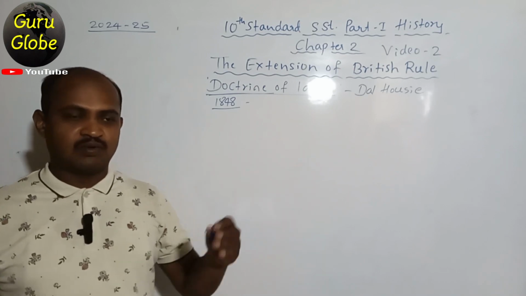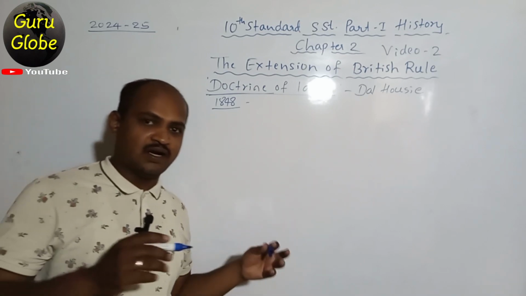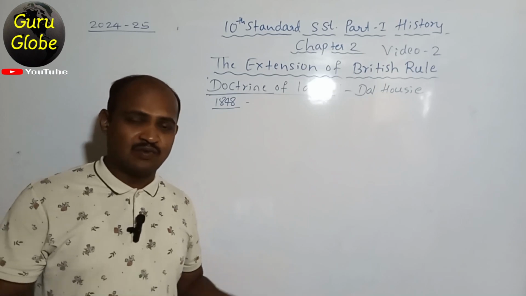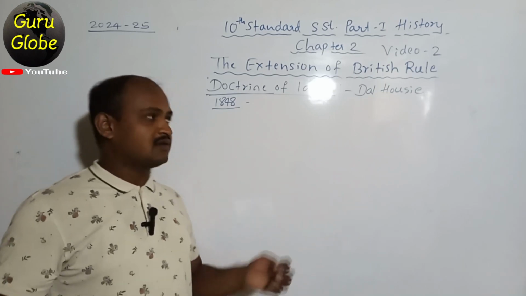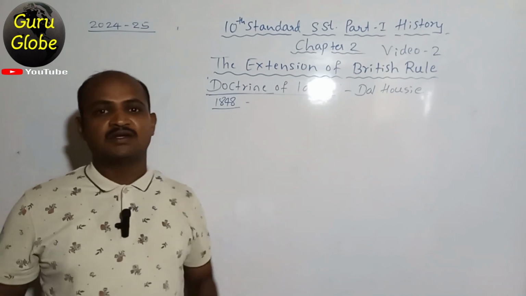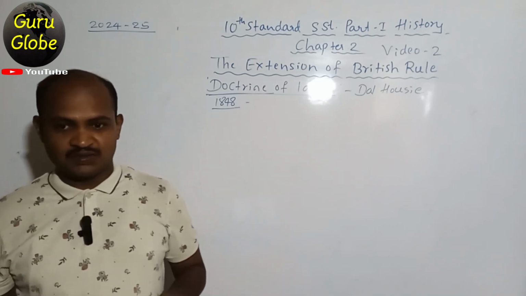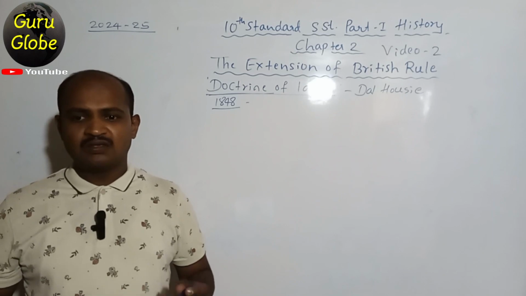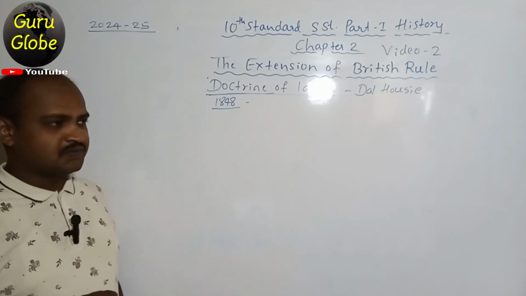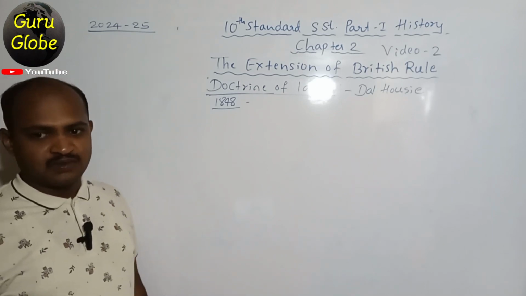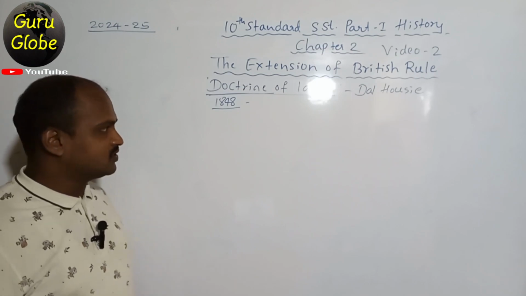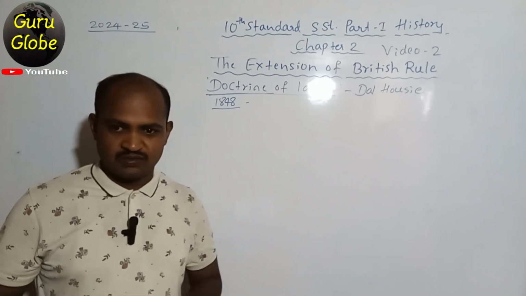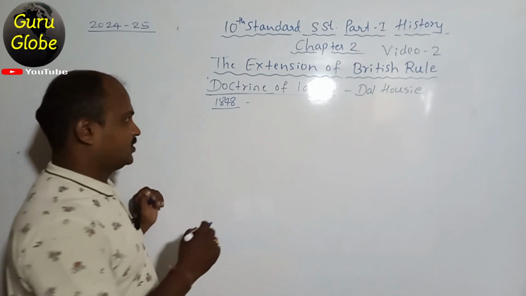That's how they brought the subsidiary alliance, divide and rule policy, waging war, and taking direct control over the states. So it was also one of the policies which they brought here. And as per this policy, there were some states that were merged with the British Union. So which are those important ones?